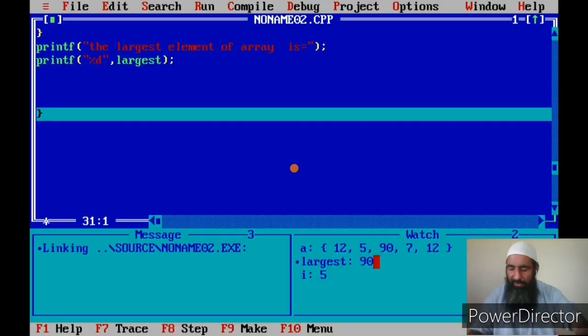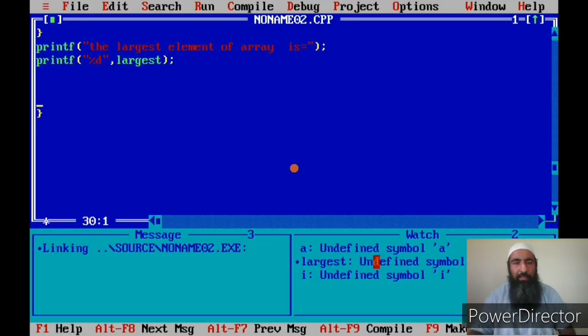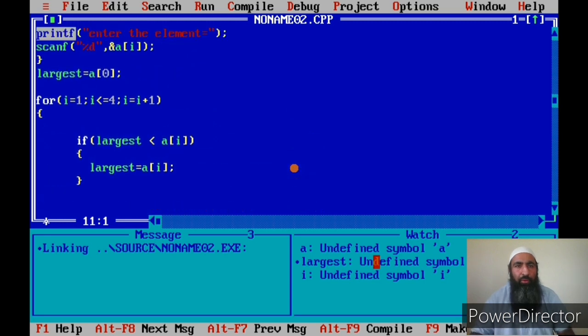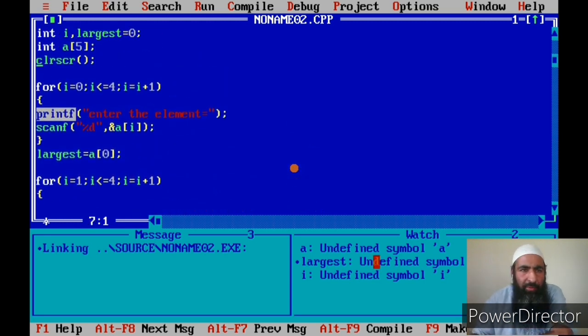This is the program to find the largest element in an array, given an array of n elements. You can declare an array of any size, not necessarily 5, but the same logic will work. You assume the first element as the largest element, and compare the value stored in the largest variable with the second element. If the second element is larger than the largest, change the largest value, and if it is less than that, don't change the largest value.